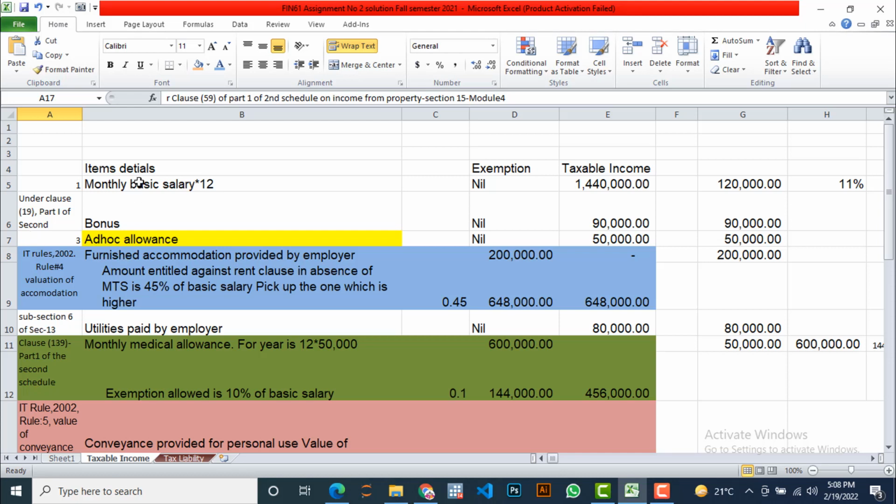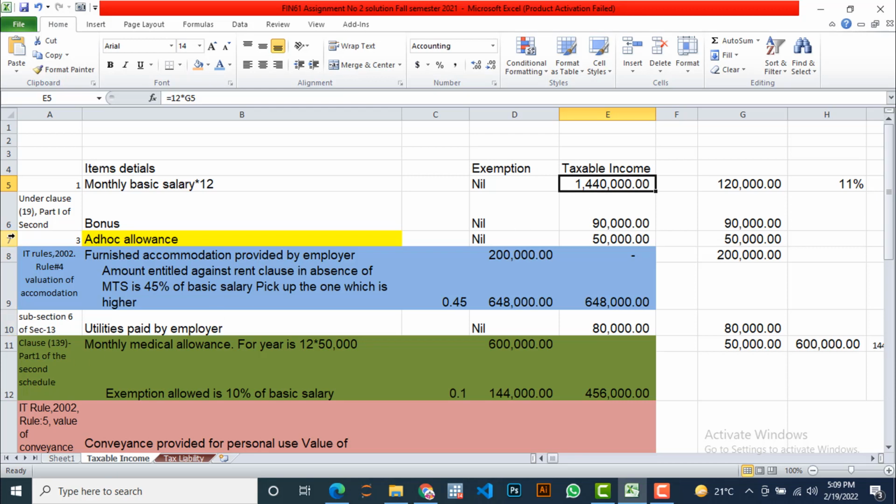So let's move. Item details: monthly basic salary. We are going to multiply it by 12 to get the annual number of the basic salary, because we are going to assess the taxable income on yearly basis. Exemption is nil. So we multiply 120,000 by 12, so here I write 12 into G5. This is a given information. So our annual basic salary amount is 1.44 million.